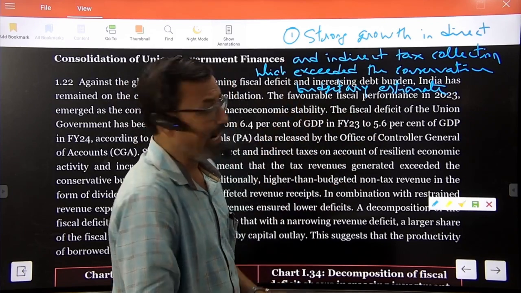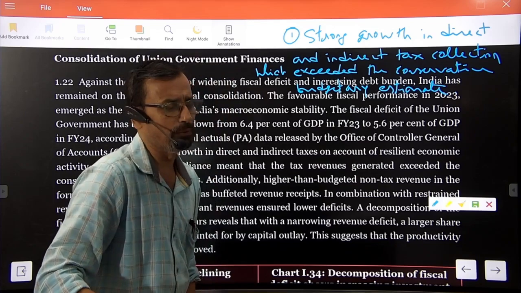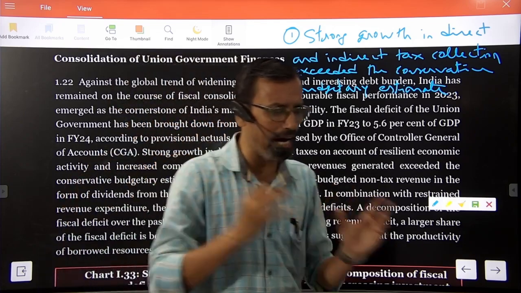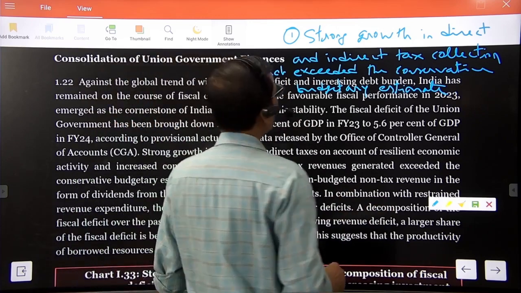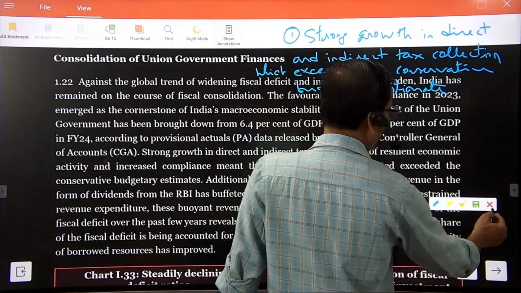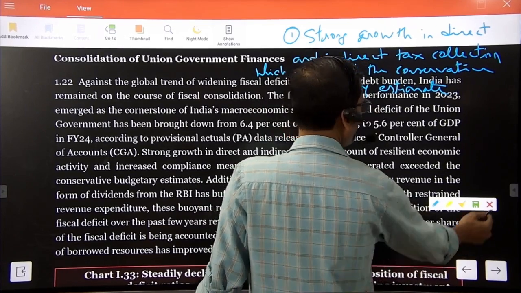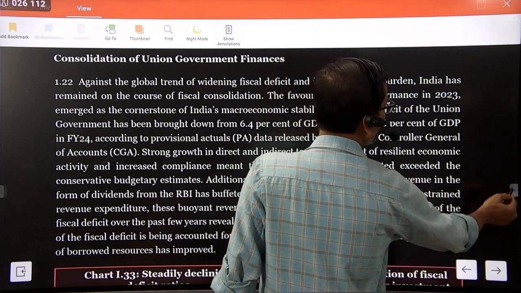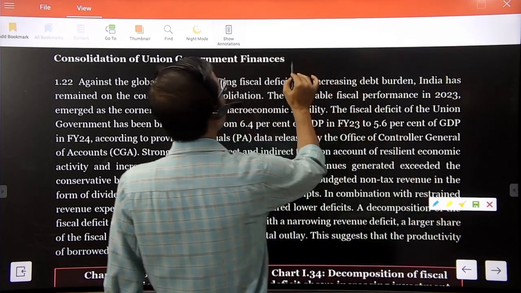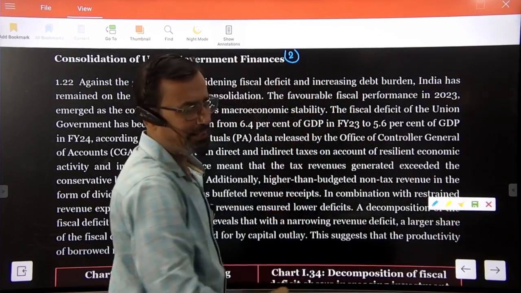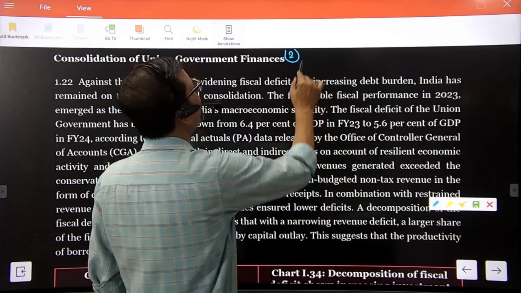Second reason: additionally, non-tax revenue in the form of dividends from RBI generated revenue receipts of the government. So what is the second point we can mention here?